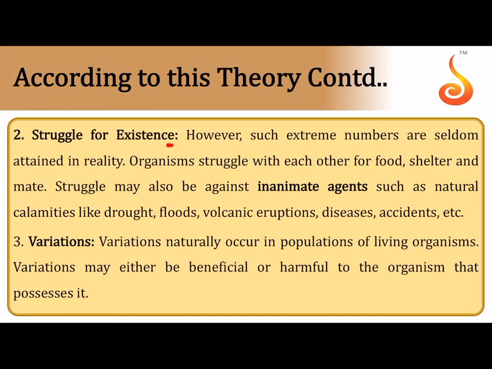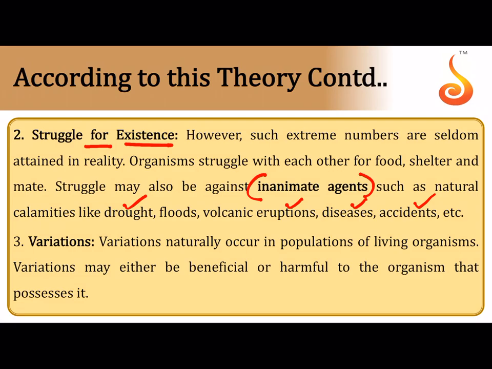He said that once there is survival of maximum organisms, there is constant struggle between them: not only struggle among themselves, but struggle against inanimate factors like natural calamities such as floods, droughts and volcanic eruptions, and against biotic agents like diseases and pathogens.